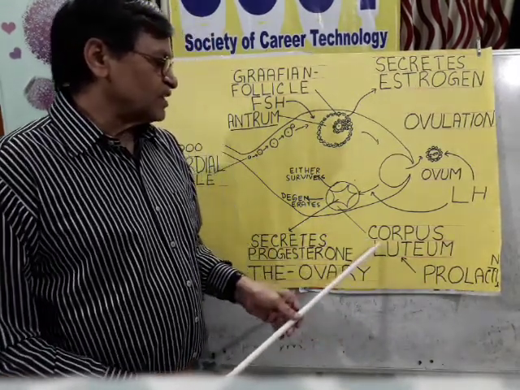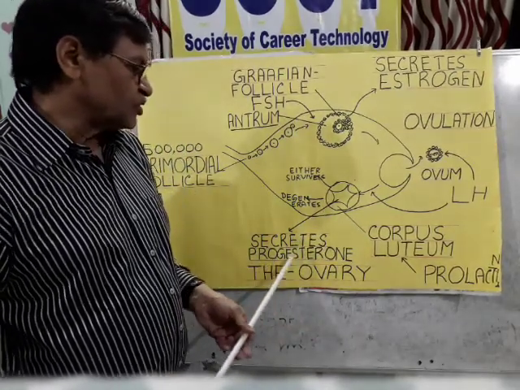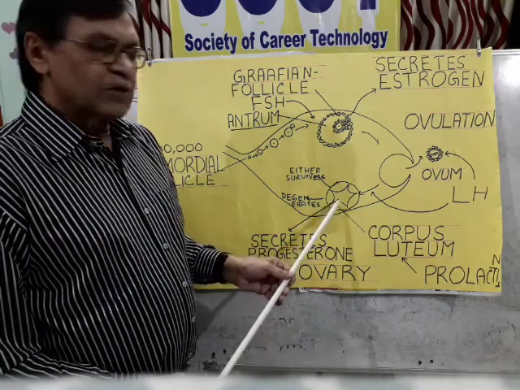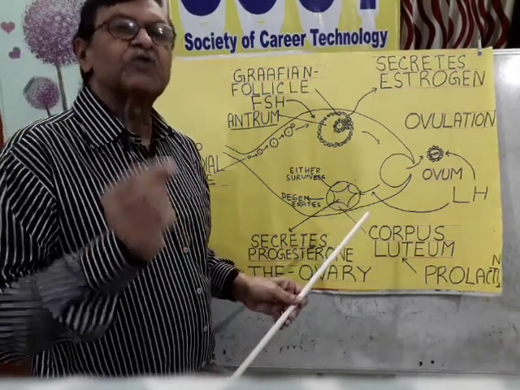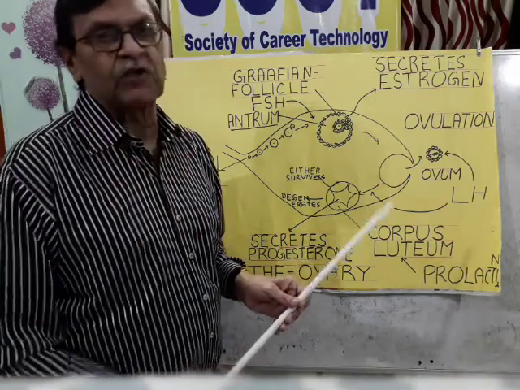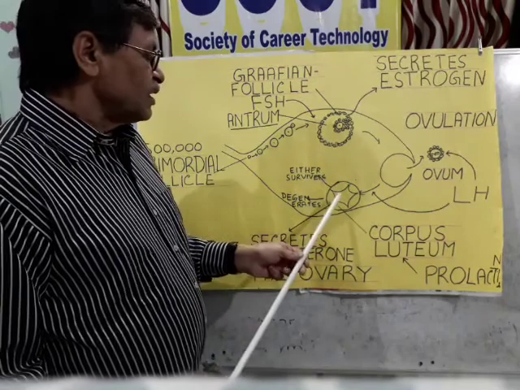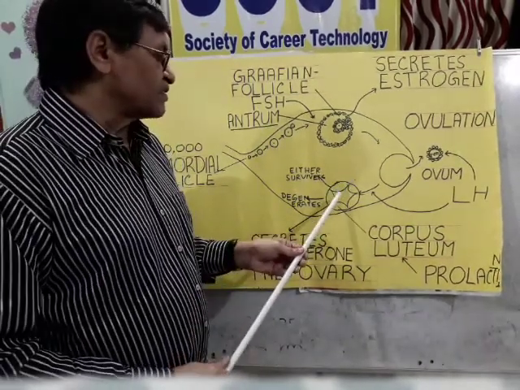Prolactin hormone stimulates this corpus luteum for secreting progesterone hormone. Corpus luteum secretes progesterone hormone and small traces of estrogen also. Now what happens? There are two fates of this corpus luteum.